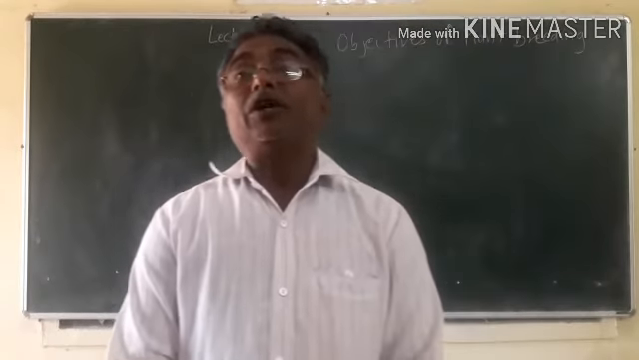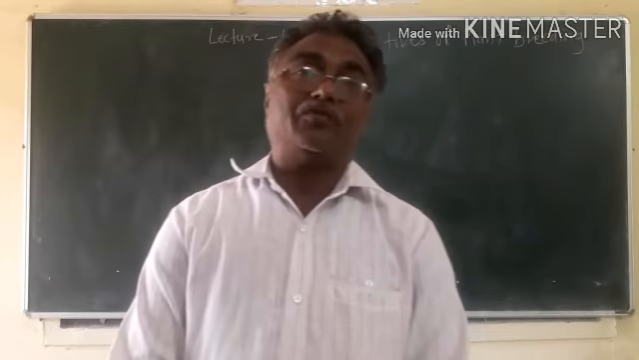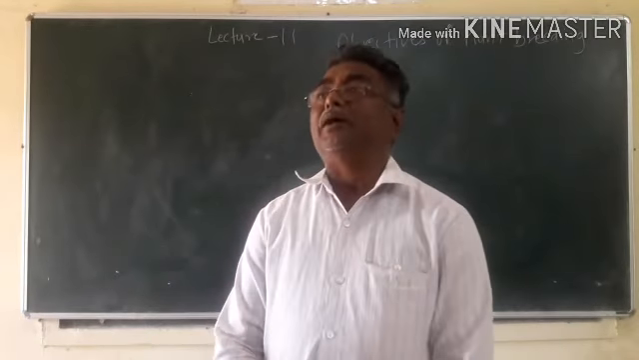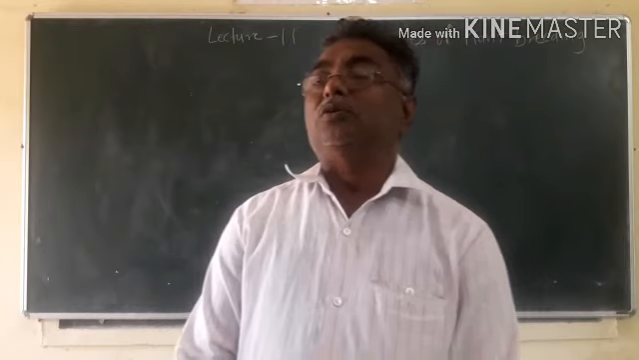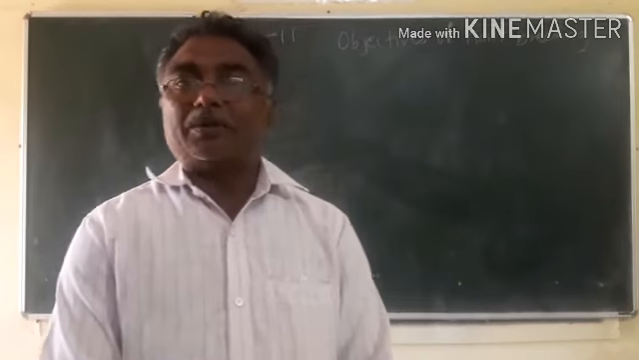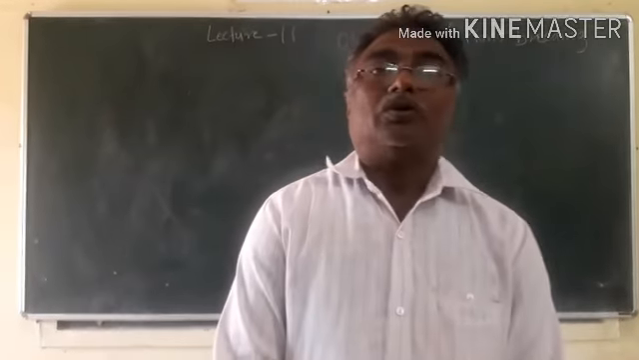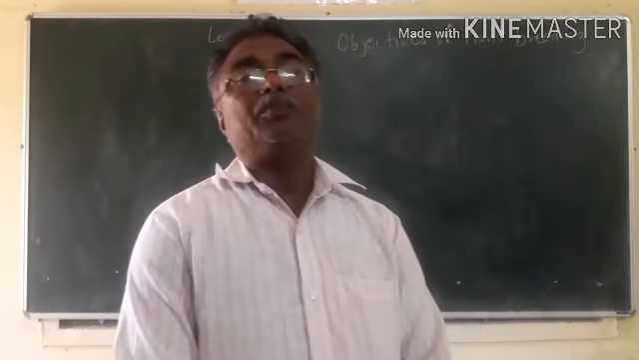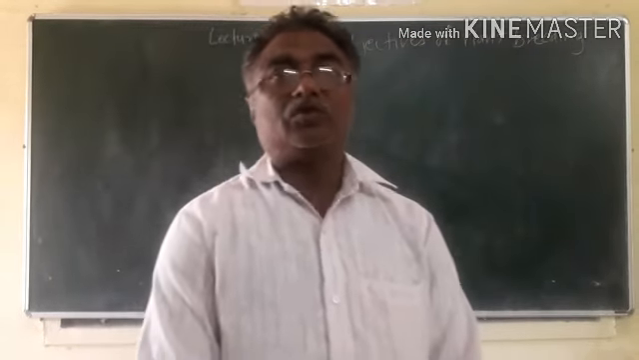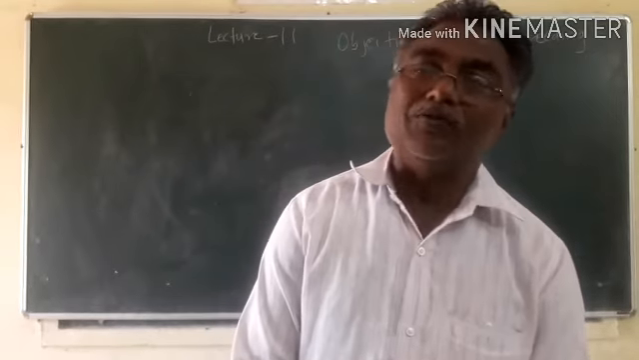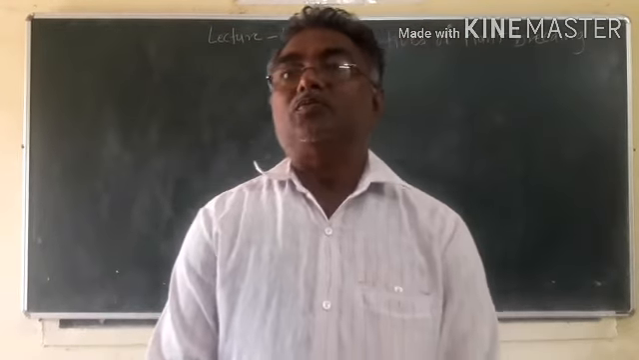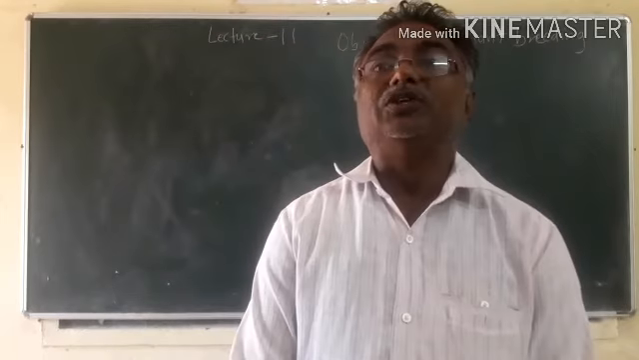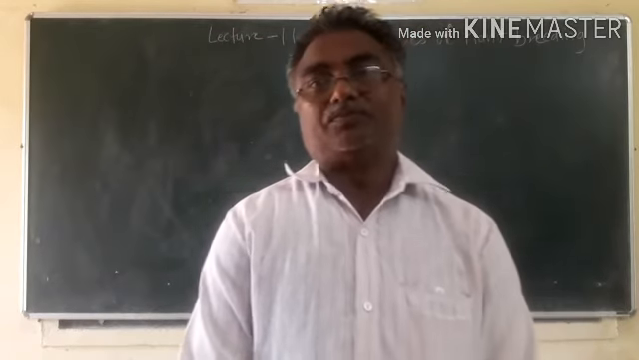Then the field of plant breeding. Field of plant breeding means how plant breeding is done and how seeds are produced by using plant breeding. So there are 3 steps in plant breeding when a new variety of a crop is produced. So first step is collection of germplasm.